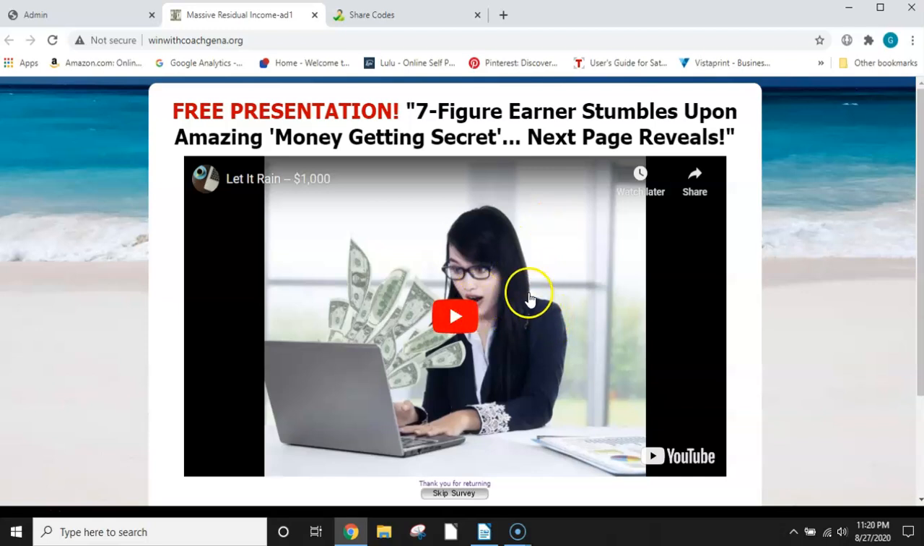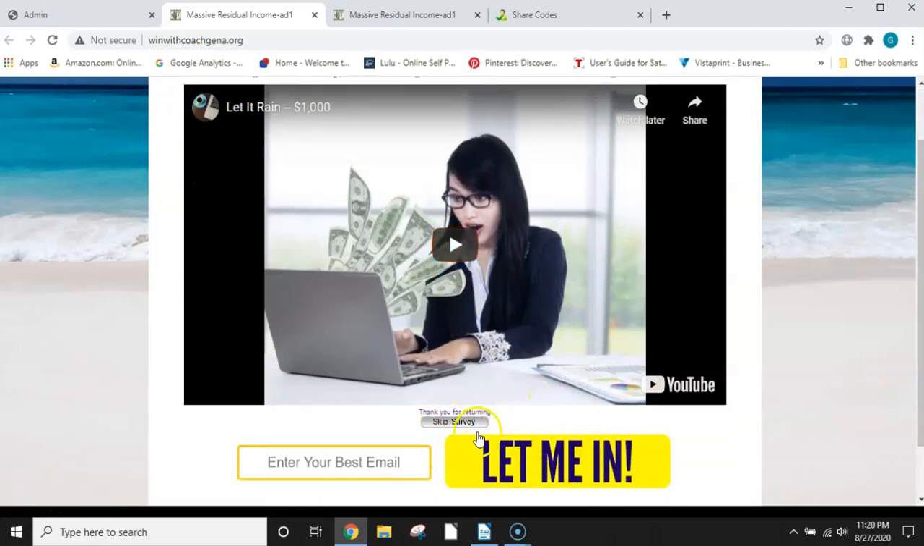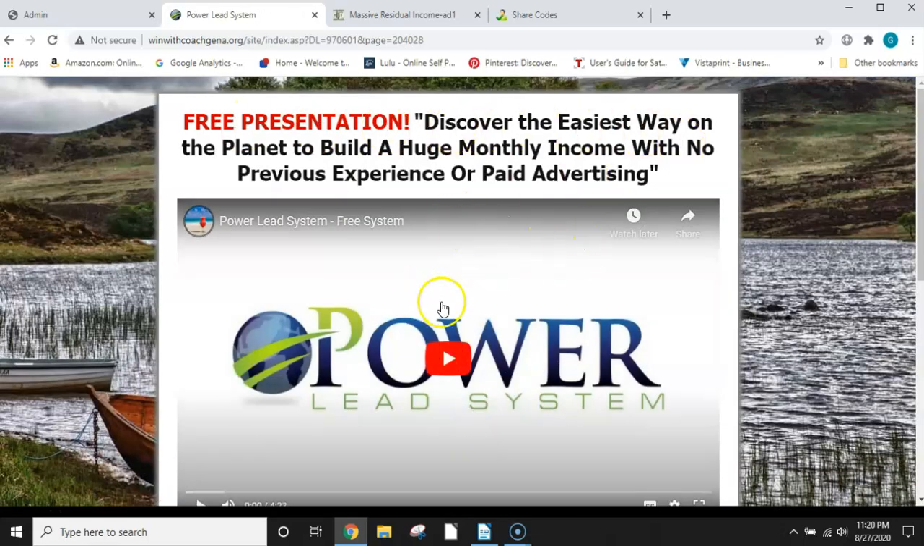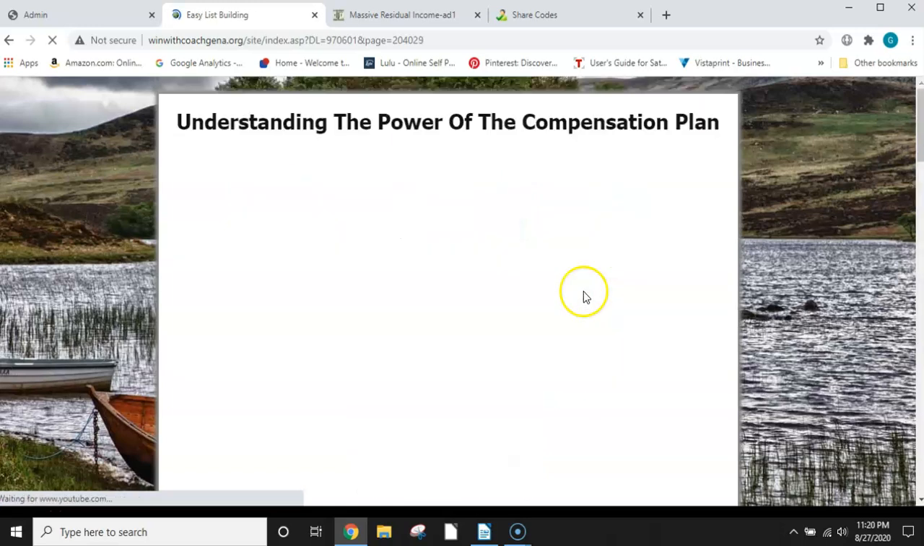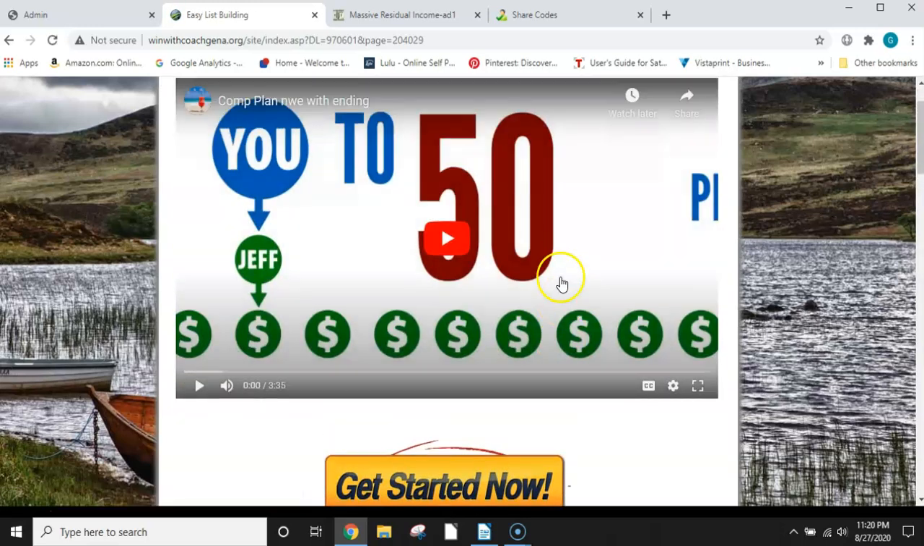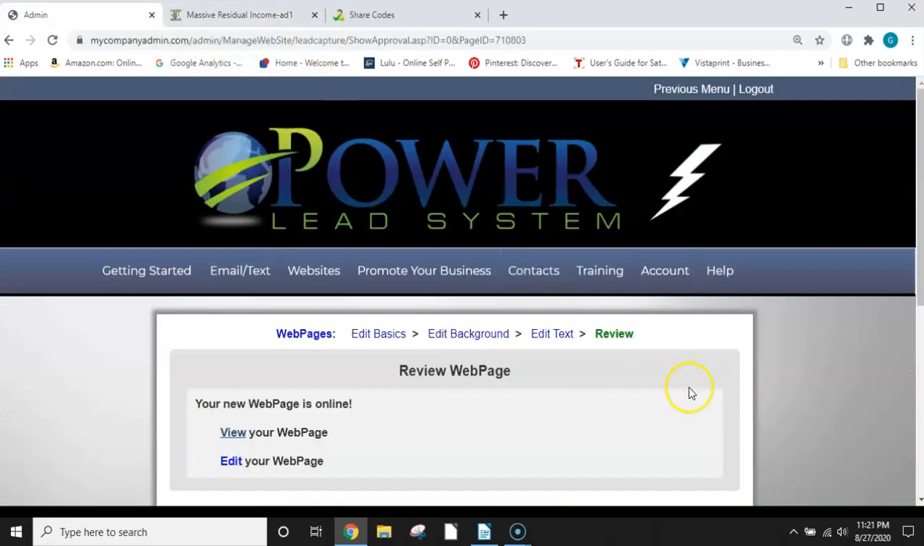So that's about it of how you make a funnel. Let's look at what the funnel looks like. Your dollar bill, you have the video that you put in here. You're going to hit let me in when somebody comes in after they put their email. Then you have this video. Then you're going to hit continue. Then they are going to watch another video before they make up their mind on whether they want to get started now. That is how you make your own funnel using the share codes.